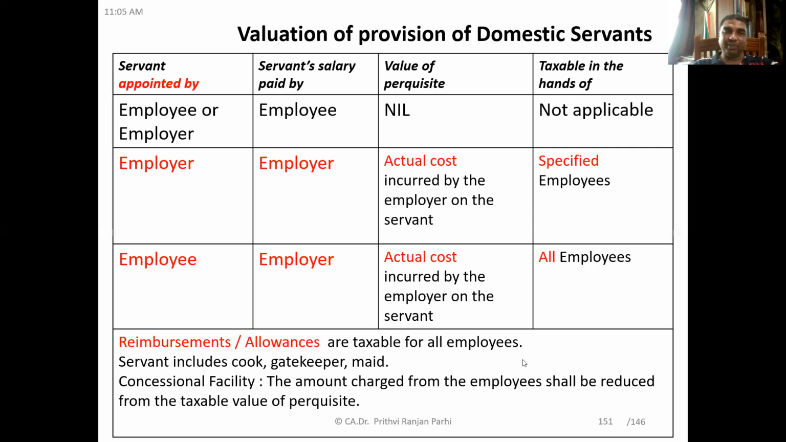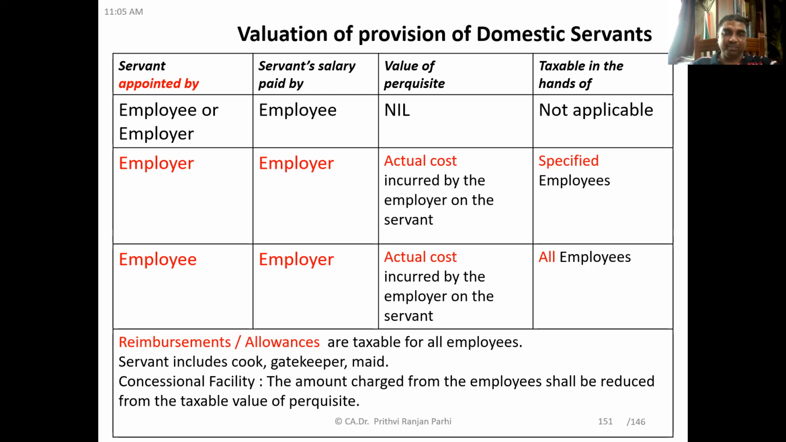Understood? Here we are talking about the facilities of a domestic servant. But if it is not a facility, if it is an allowance or a reimbursement, then it is taxable for all employees. So reimbursement and allowances are taxable for all. Only when it is a facility, then it may be taxable to specified employees or all employees, depending on who has appointed the servant.